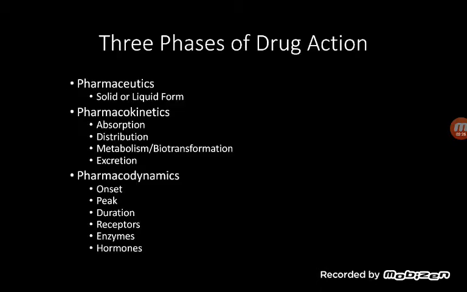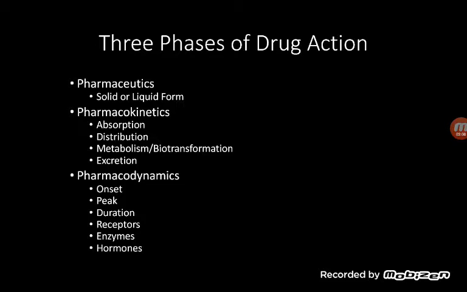So 3 phases of drug action involve pharmaceutics, pharmacokinetics, and pharmacodynamics. Pharmaceutics look at the medication in the solid or liquid form. So we're starting to look at the mastication, which causes the disintegration, and then the dissolution, which is the dissolving of it.